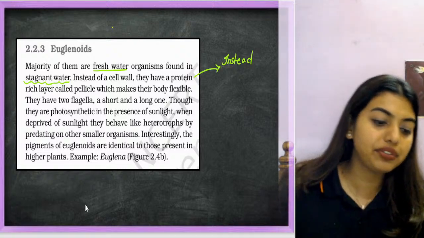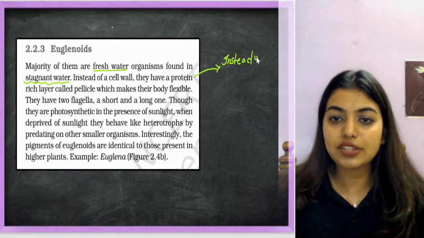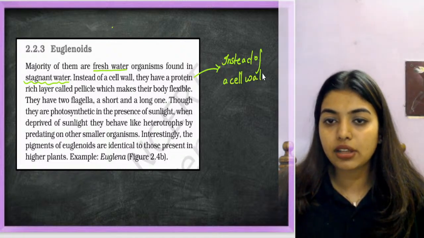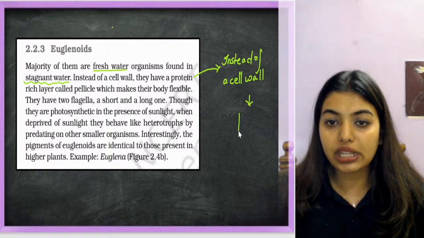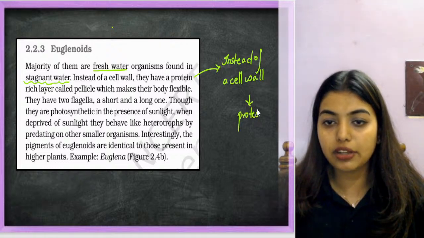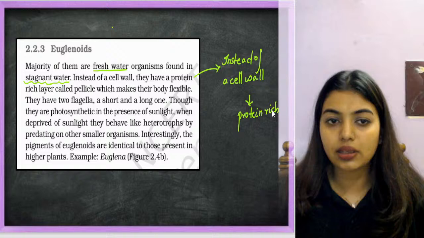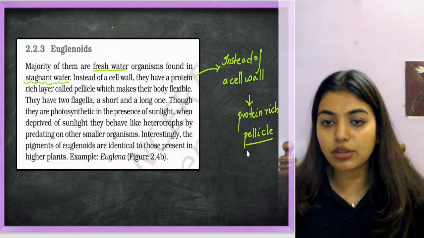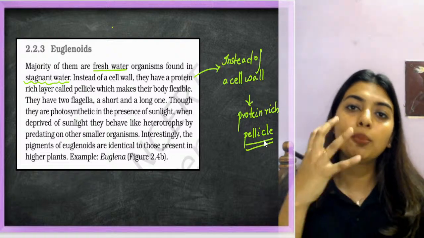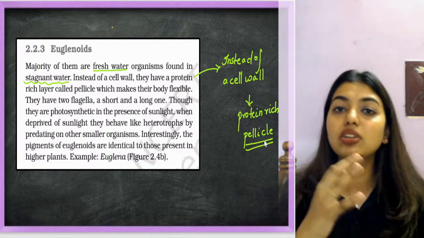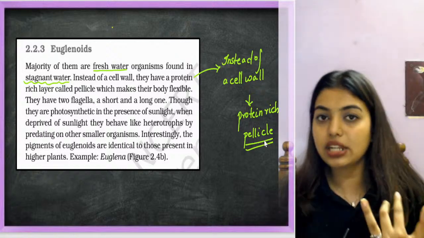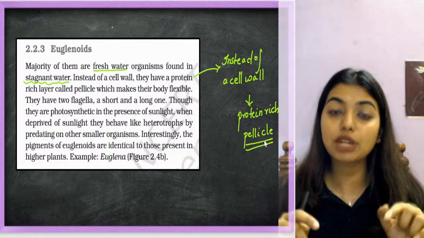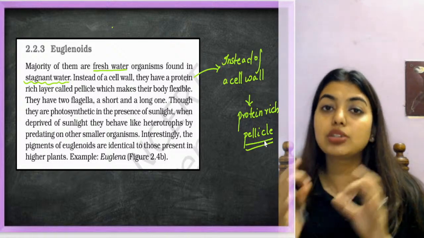Is this clear, Shiv? So here students, instead of a cell wall, what do they have? They have a protein rich pellicle. So as I am again repeating, in Protista you mainly have to learn about the cell wall. First we studied about chrysophytes. You understood that the cell wall is overlapping shells, soap box shaped, made up of silica, which are indestructible.